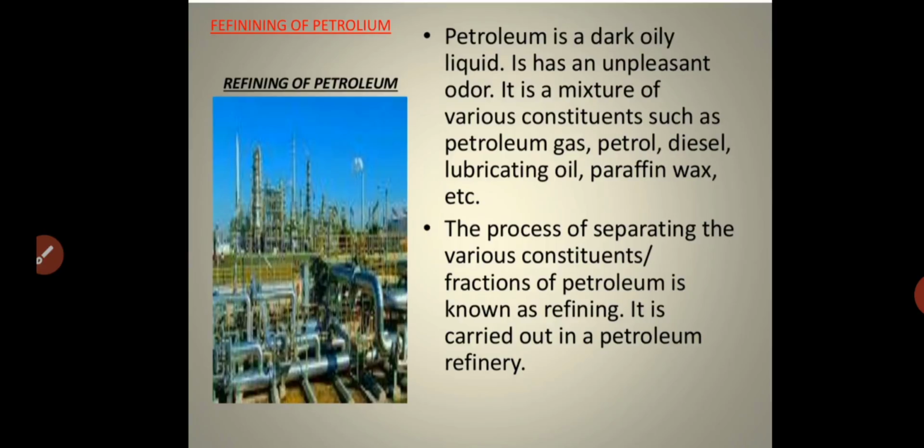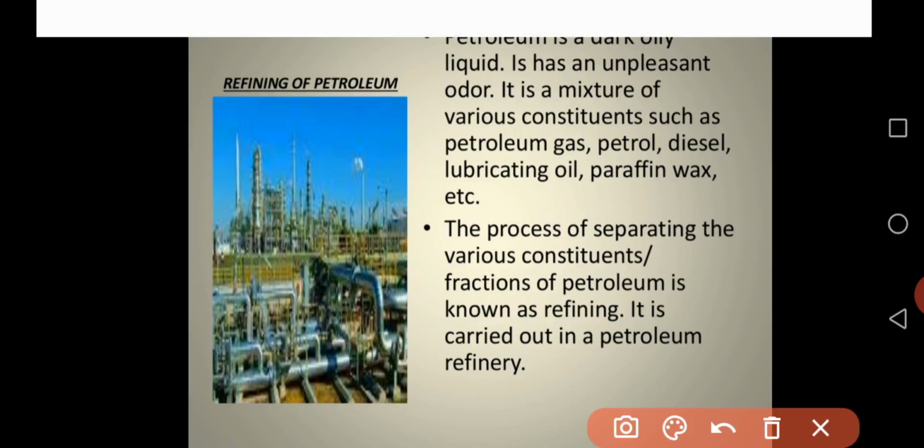Usually refining is carried out in a petroleum refinery. So this is a petroleum refinery here, where the refining of petroleum takes place. From this we are separating the constituents present in the petroleum such as petroleum gas, petrol, diesel, lubricating oil, paraffin wax, and some other mixtures.